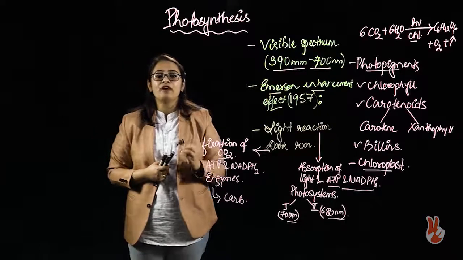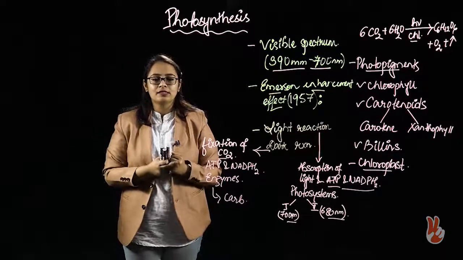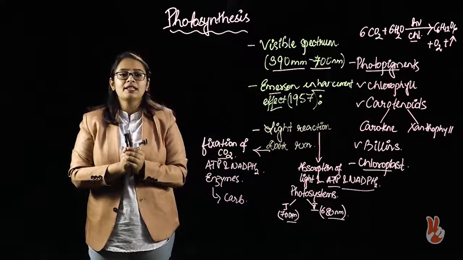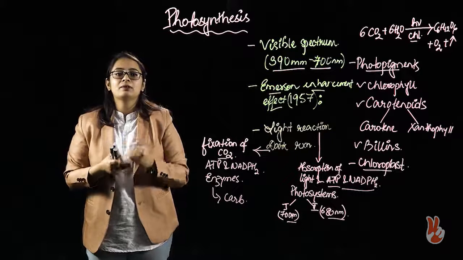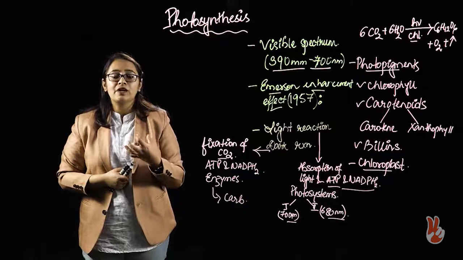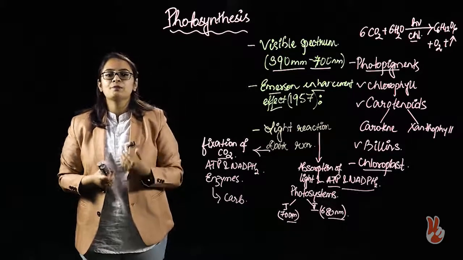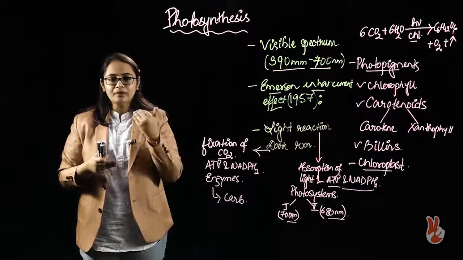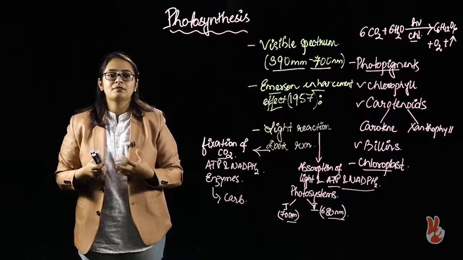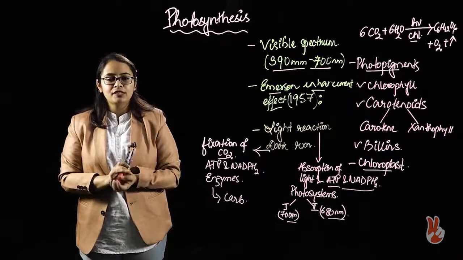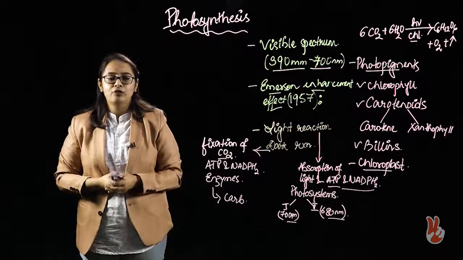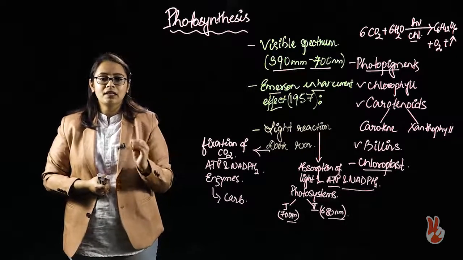In this video you have got an idea about what is photosynthesis. It is the fixation of carbon dioxide in presence of light and chlorophyll, and converting it to a usable product, a carbohydrate, which is used by plants and in turn used up by other herbivores and different types of organisms, including humans. The site of photosynthesis is the chloroplast, an organelle which contains the chlorophyll. The chlorophyll is present in the thylakoid.